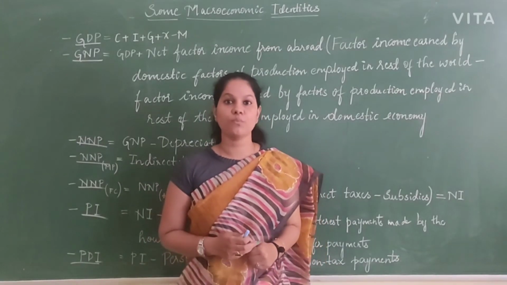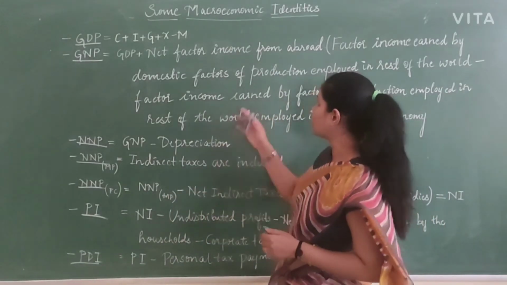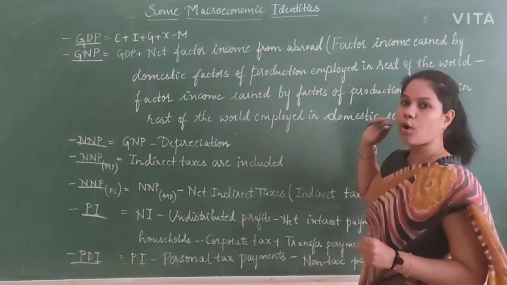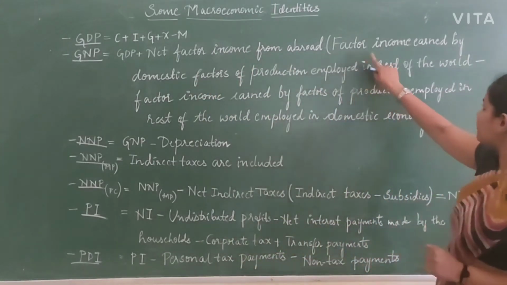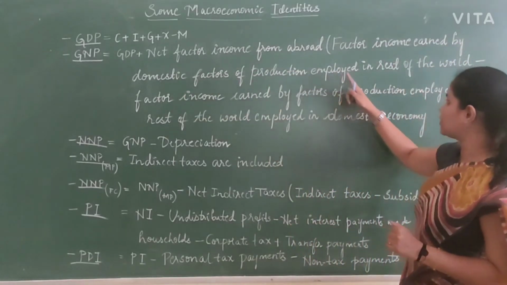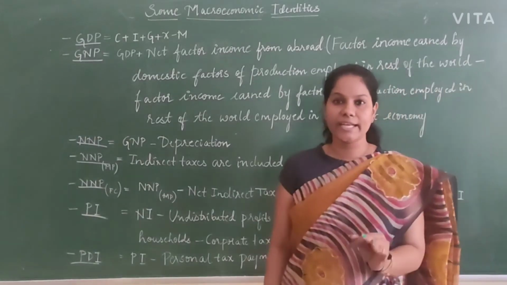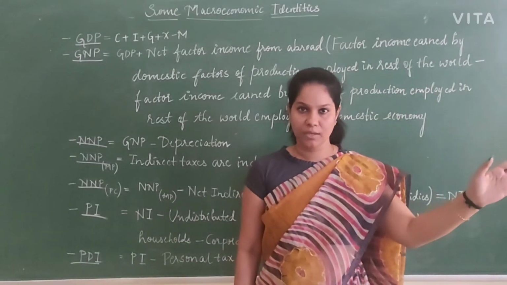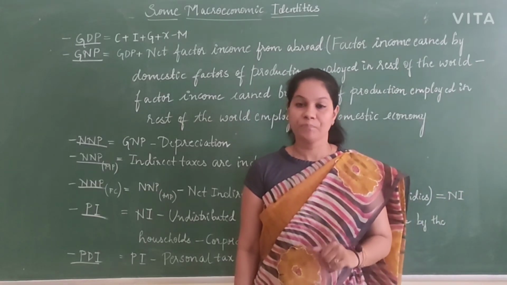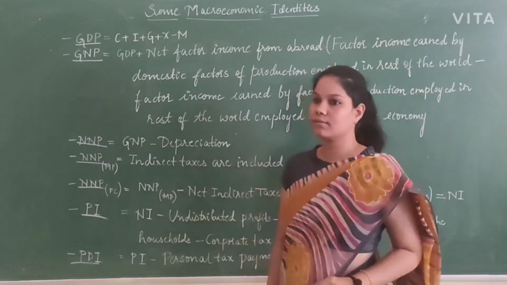So for that reason, we are bringing one simple formula, that is net factor income from abroad. What does it mean? Factor income earned by domestic factors of production employed in the rest of the world. That means the Indians who are in the other country, they are citizens of India, what they are producing in the other country should be counted.